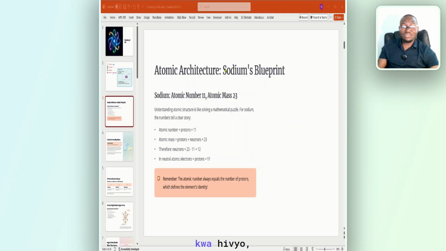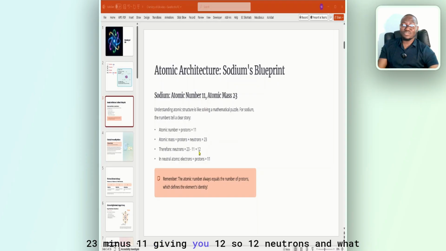What if I ask you about, as I said, sodium has an atomic number of 11 and an atomic mass of 23. That's what I just solved here. It means it has 12 neutrons and 11 protons. It's as simple as that. Atomic mass of 23 means proton plus neutron, and proton is 11. So if I put 11 here, I move it to the opposite side. All right, it becomes neutron equals 23 minus 11, because when you move over here, it becomes a negative. 23 minus 11 giving you 12. So 12 neutrons and what?